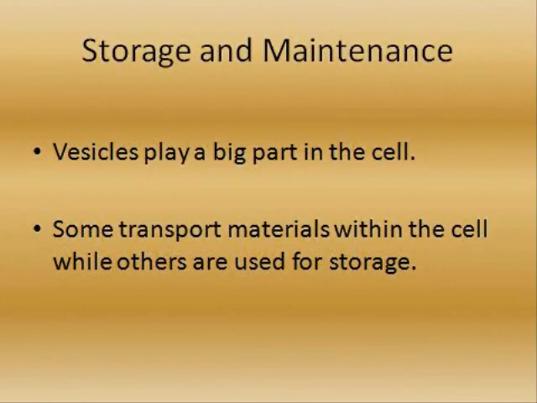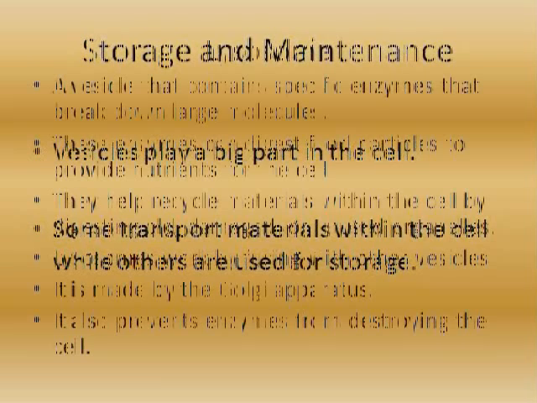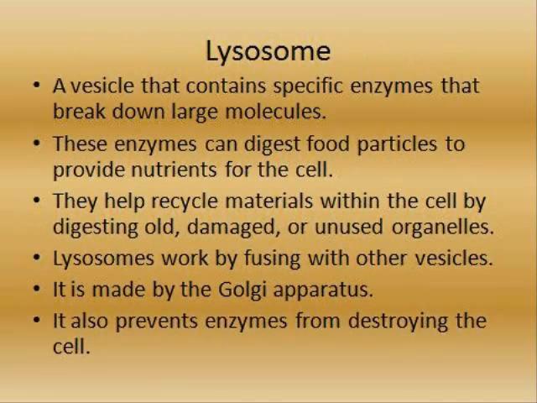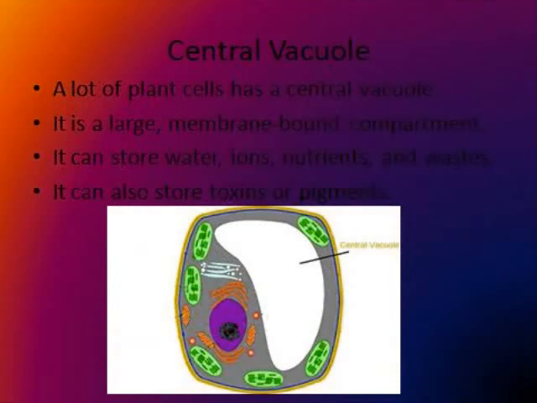Storage and maintenance. Vesicles play a big part in the cell. Some transport materials within the cell while others are used for storage. Lysosome, a vesicle that contains specific enzymes that break down large molecules. These enzymes can digest food particles to provide nutrients for the cell. Lysosomes work by fusing with other vesicles. They are made by the Golgi apparatus.